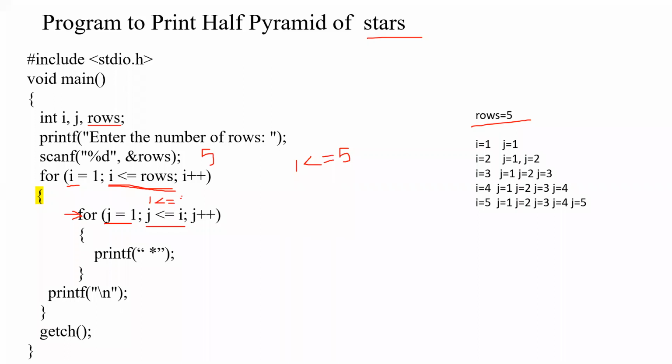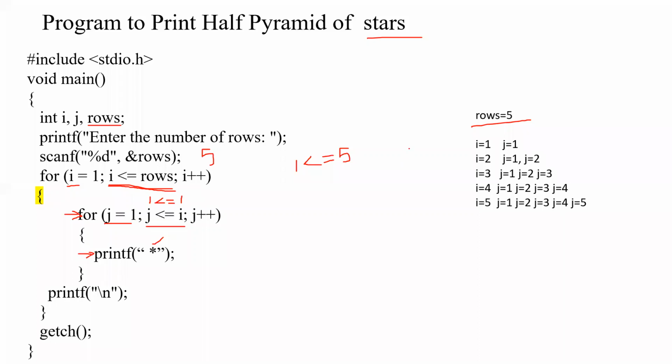So i value is also 1. We are checking whether 1 is less than 1. 1 is not less than 1, but 1 is equal to 1, right? So this condition is satisfied. So it will be moving to the body of the inner for loop. What is given in the body of the inner for loop? Print a star, right? We are giving an asterisk to be printed.